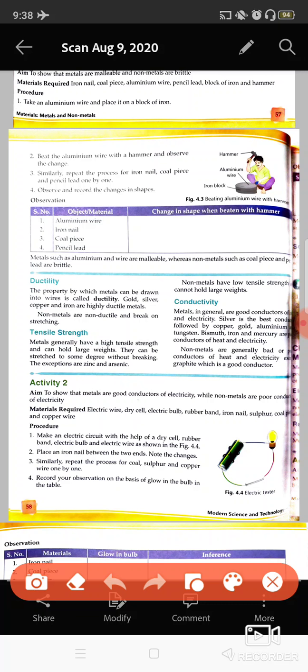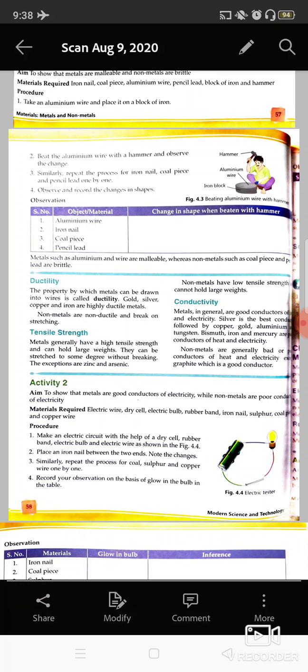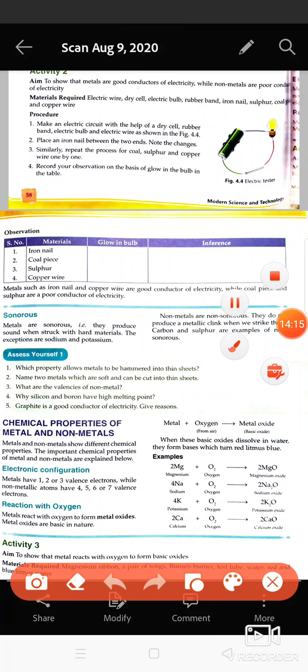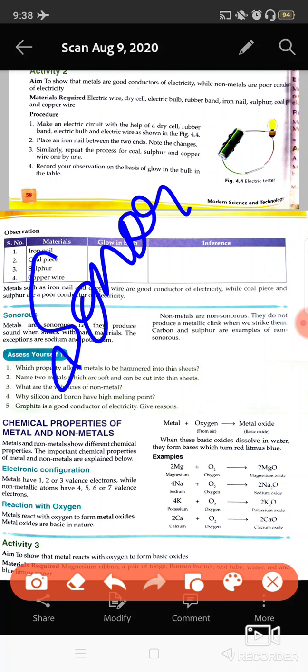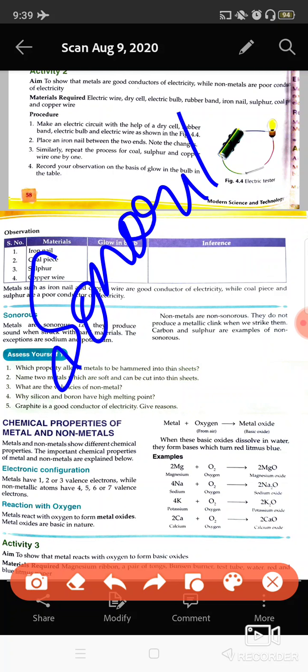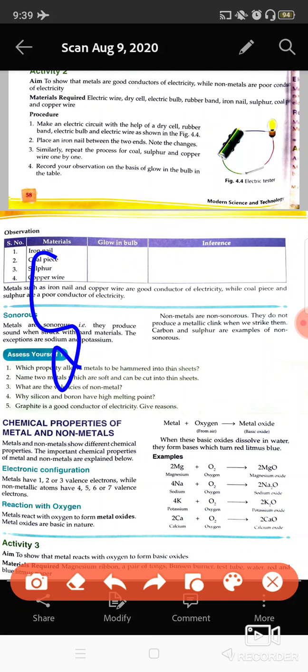Some more properties are present. There is one more property, that is sonorous or sonority. Sonority is the property by which any substance can produce a sound when it is struck by any hard object. When you are beating anything with a hard object and if it is producing a sound, then that property is known as sonority. So all the metals are sonorous in nature, means they can produce a sound.